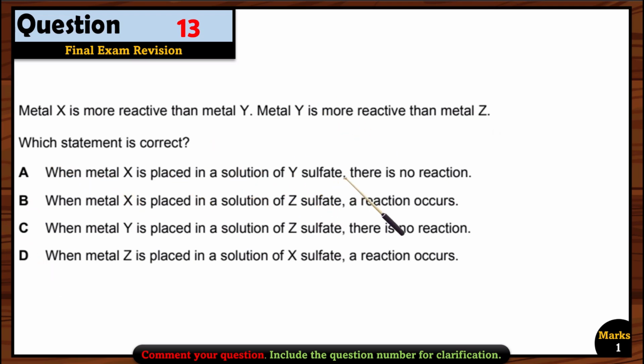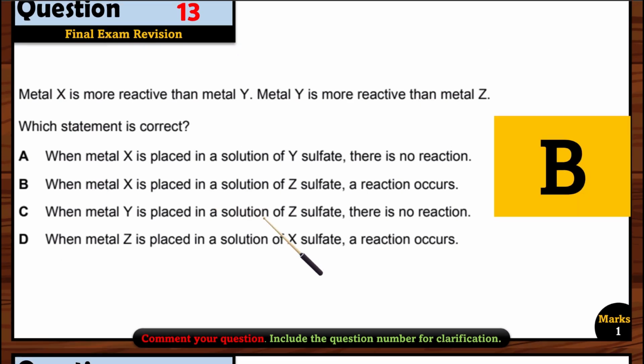When metal X is placed in a solution of Y sulfate, there is no reaction. Wrong. Because X is more reactive, so it can displace Y from its solution, right? When metal X is placed in a solution of Z sulfate, a reaction occurs. Yes, right, because X is more reactive than Y and Y is more reactive than Z. So it means Z is the least reactive one. So X can also displace Z from its solution. So that's why option B is the right option here.